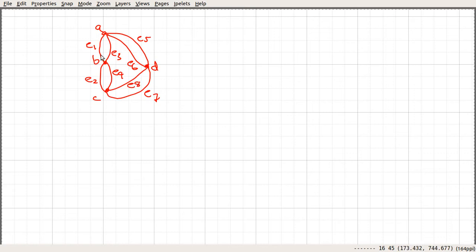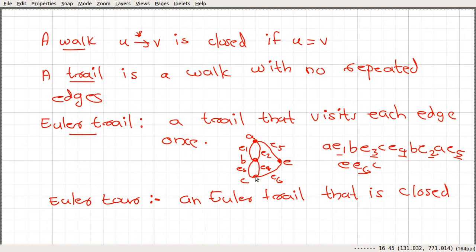Let's trace out an Euler tour in this graph. Remember, an Euler tour is an Euler trail, so it must contain all the edges of the graph exactly once, and that trail must be a closed one.